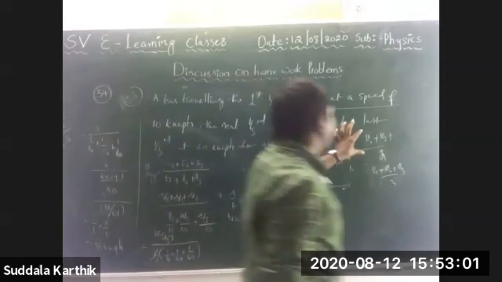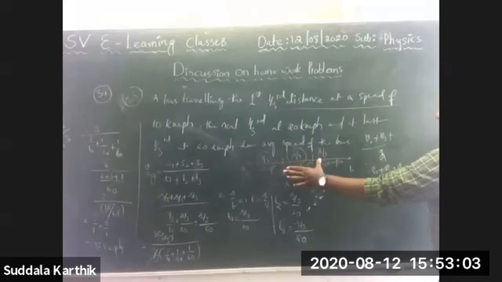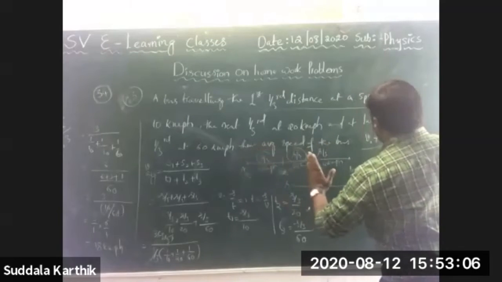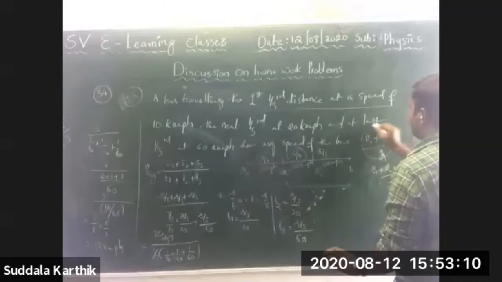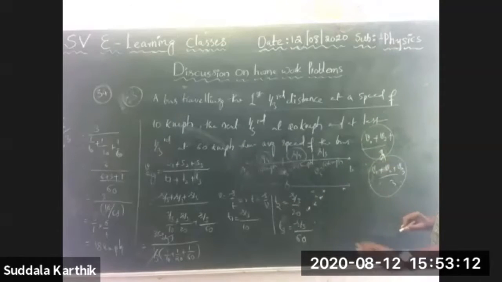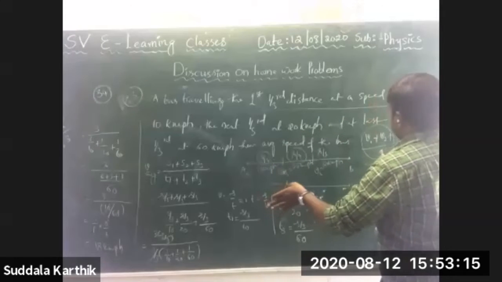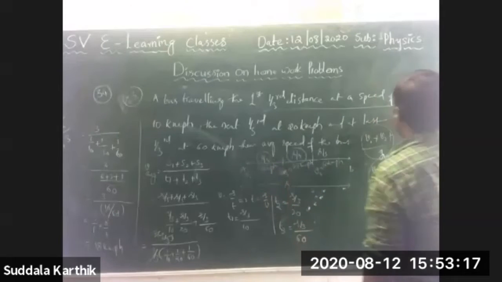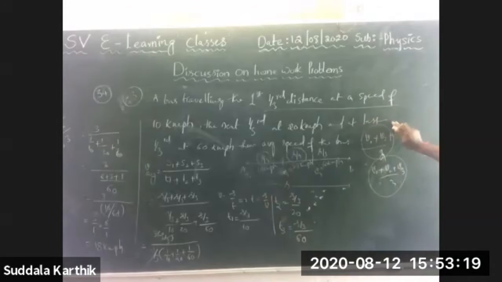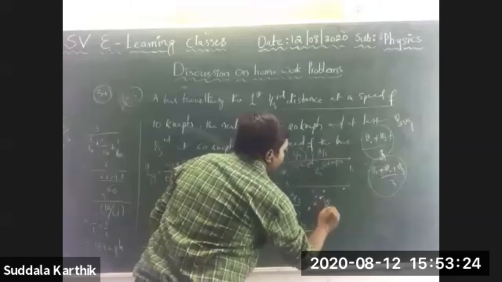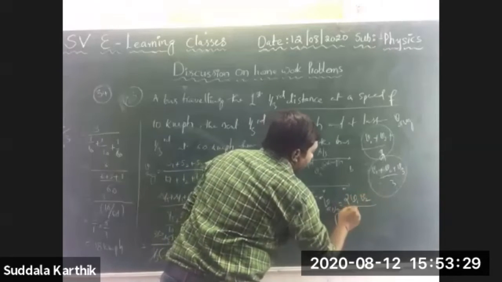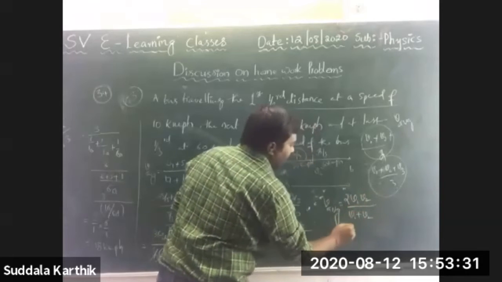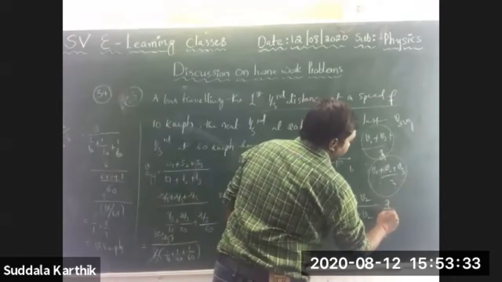See here, for exactly half of the distance, suppose two separate distances are there, then it is not (V1 + V2) by 2. That applies to exactly half of the time. This is the formula for exactly half of the distance: V average is equal to 2V1V2 by (V1 + V2). This comes from simply 1 by V average equals half of (1 by V1 plus 1 by V2).